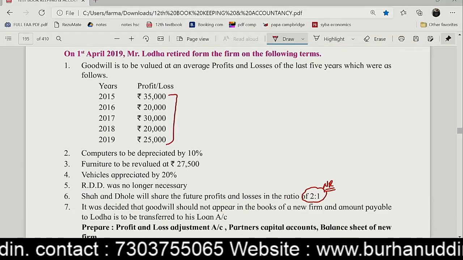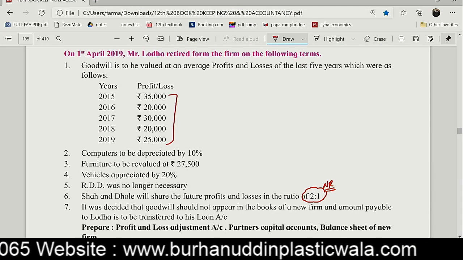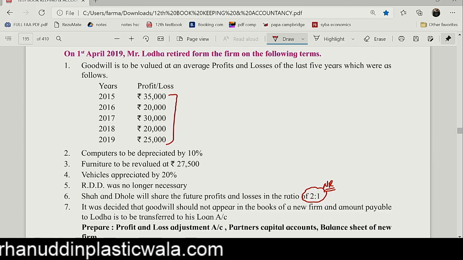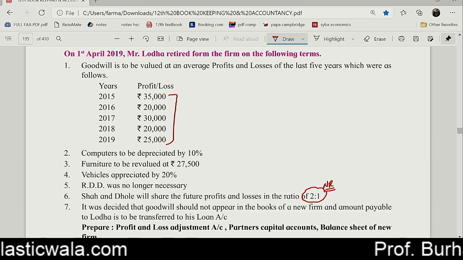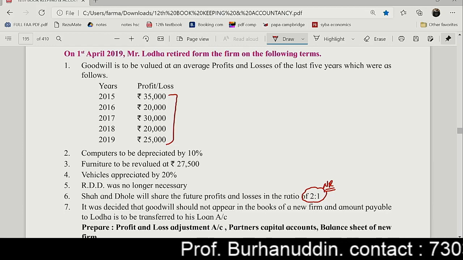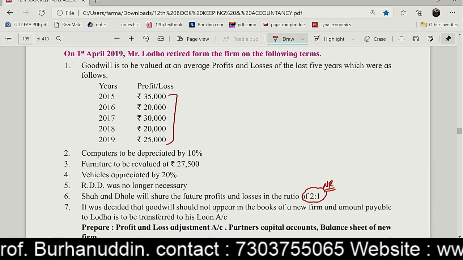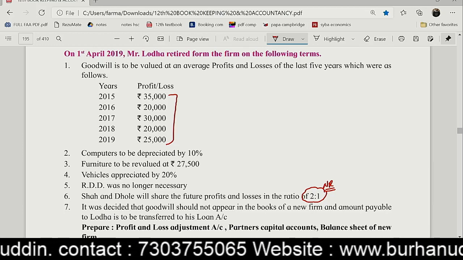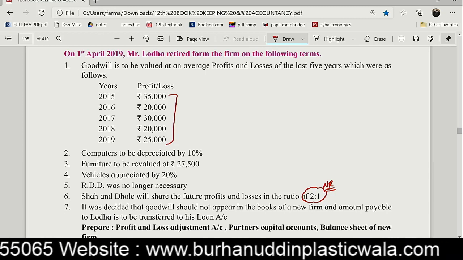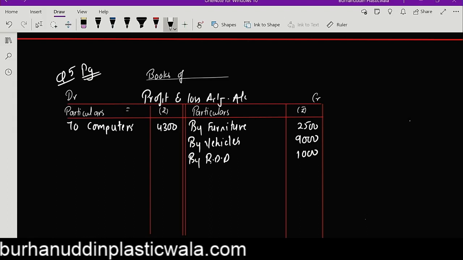Okay. Shah and Dholi, we share the profits and losses in the ratio of 2:1. That is the new ratio, and that has been taken care of while we are doing the goodwill. Okay. It was decided goodwill should not appear in the books of accounts of the new firm, and the amount payable to Lodha is to be transferred to his loan account. So, guys, they are just telling me that you have to do the calculation of goodwill. That has been taken care of, and they are telling me that whatever the amount we are payable to Lodha has to be transferred to the loan account. So, guys, let's calculate what is the amount that I have to pay to Lodha.